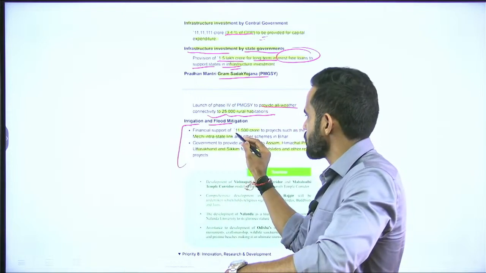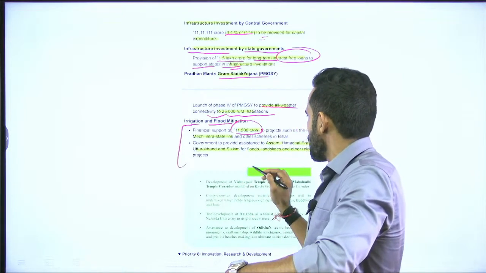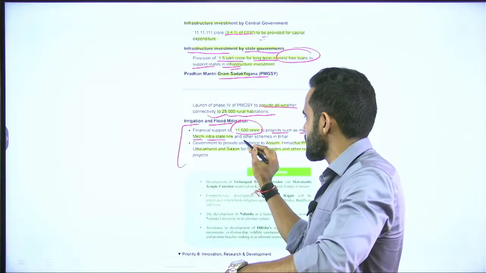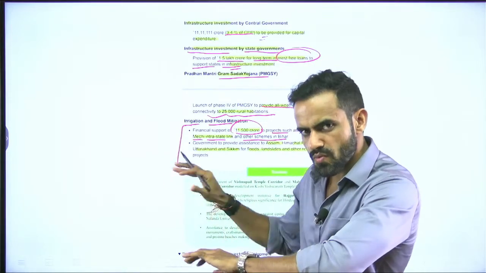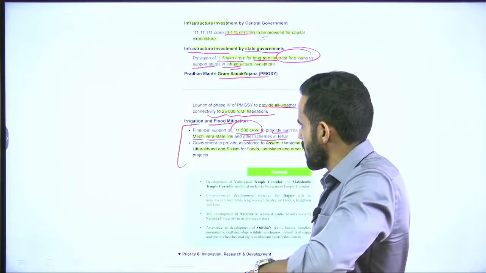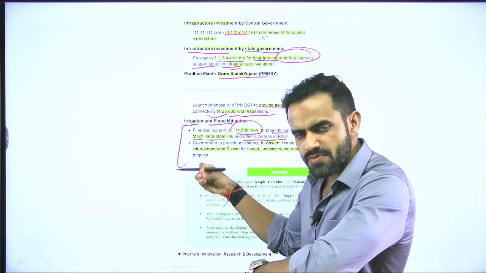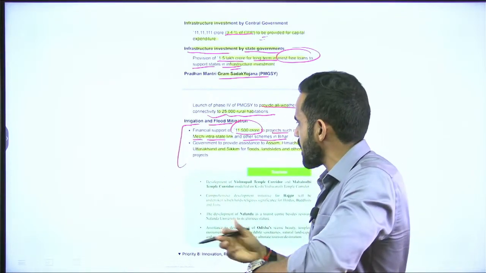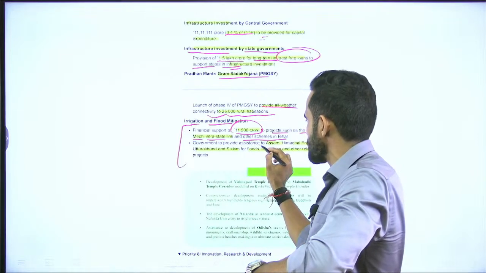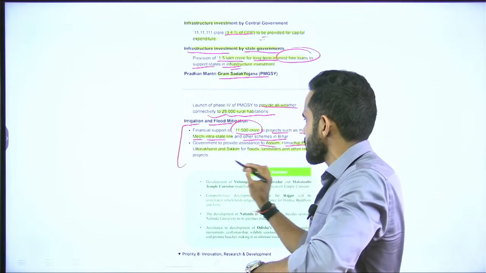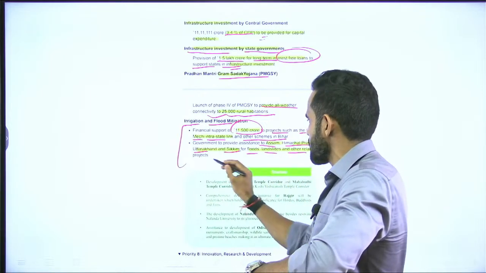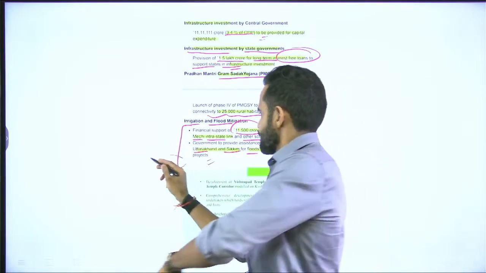So the financial amount of 11,500 crore rupees will be given to projects such as Kosi Mechi intra-state link and other schemes in Bihar. So Bihar part we will discuss separately, but this is something which has been given to Bihar as a package for flood mitigation. Apart from that, government will provide financial assistance to Assam, Himachal Pradesh, Uttarakhand and Sikkim for flood, landslide and other projects. 4 states are there.